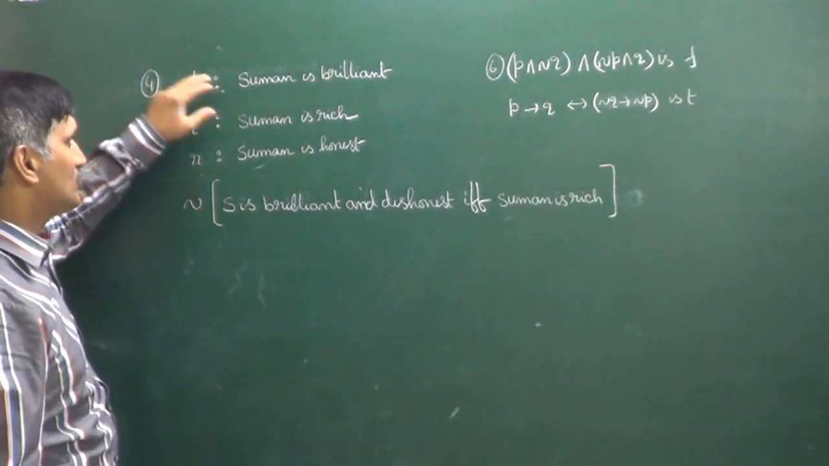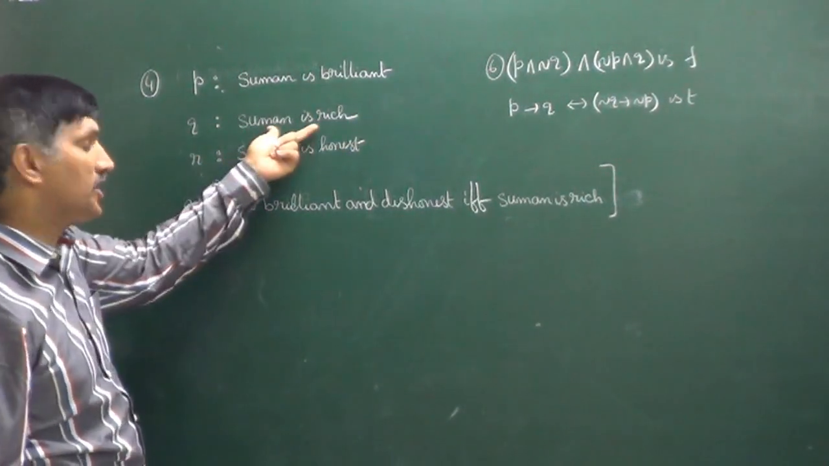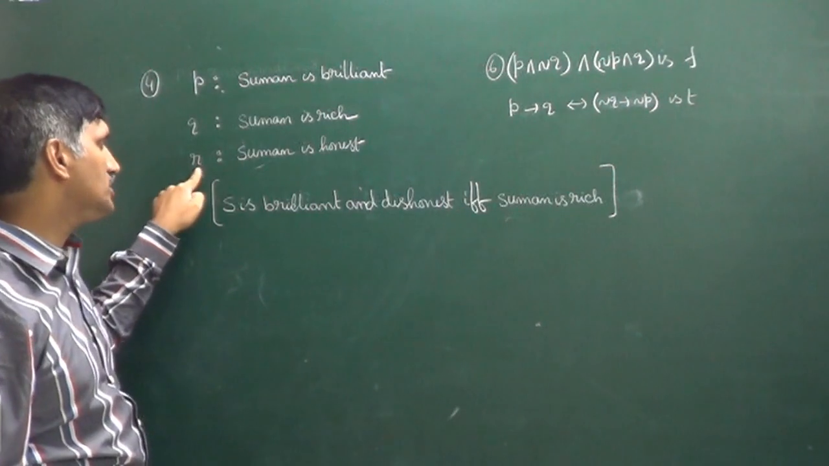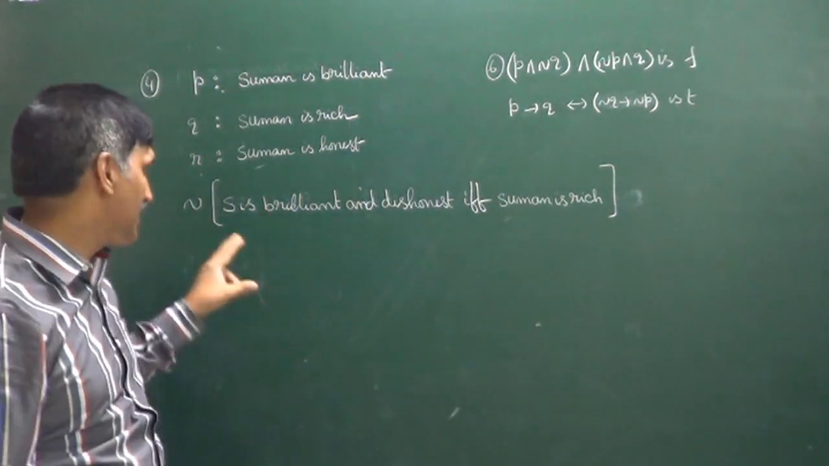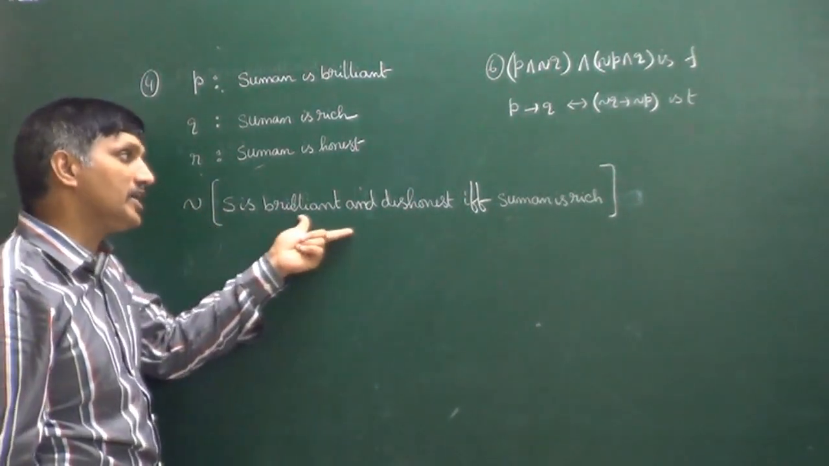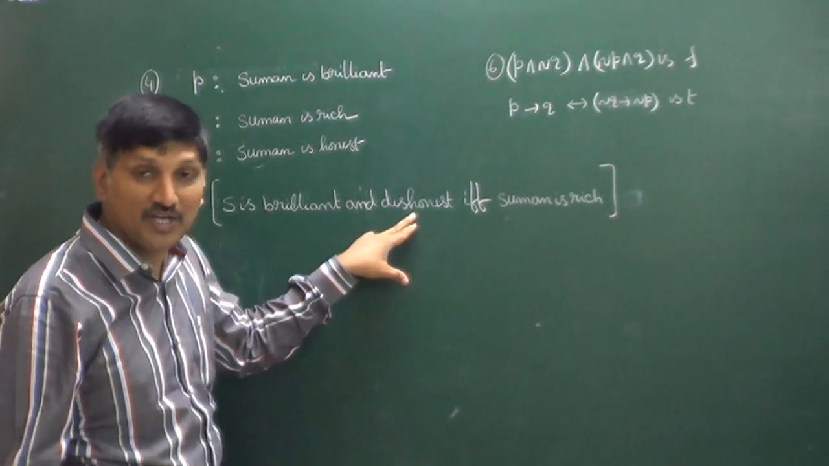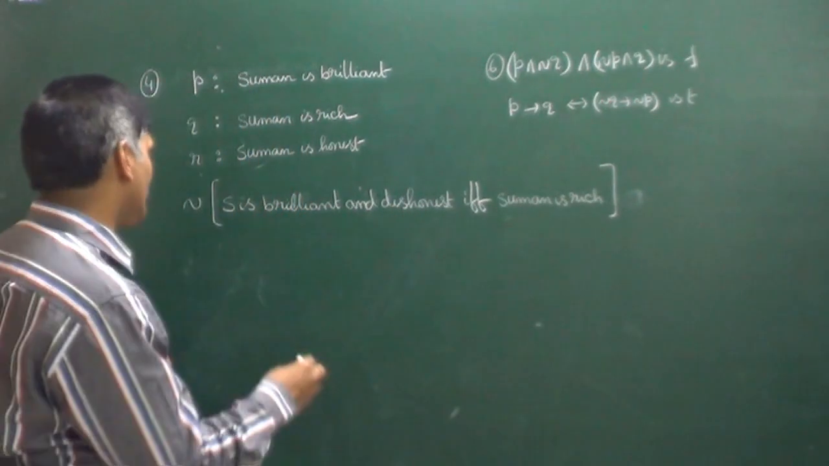P is someone is brilliant. Q is given as someone is rich. R is given as someone is honest. He is asking for the negation of "someone is brilliant and dishonest", that is, someone is brilliant and not honest. That means what is he asking?